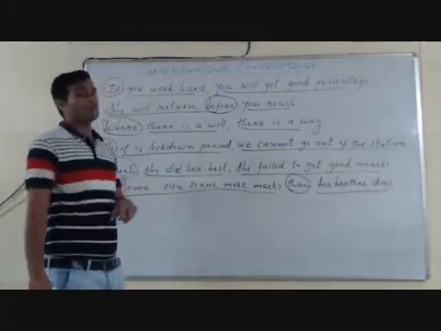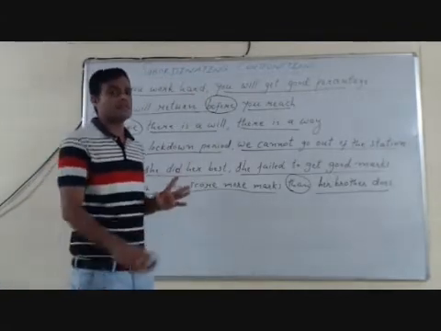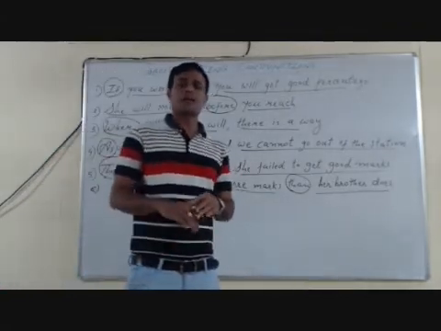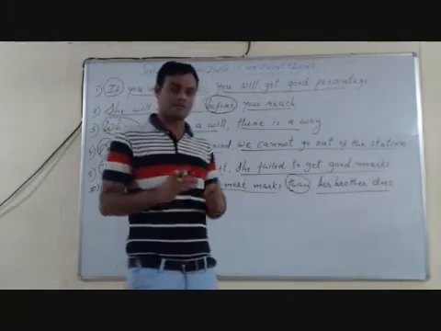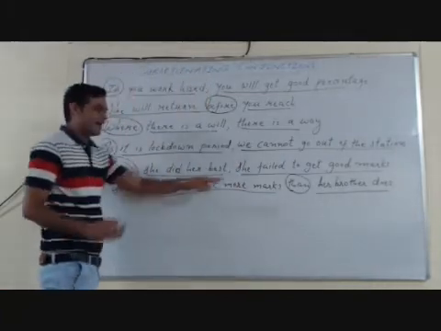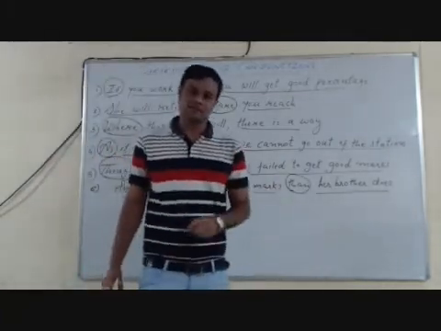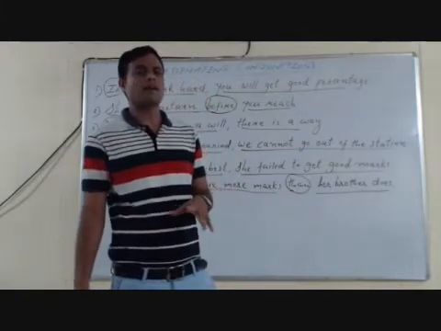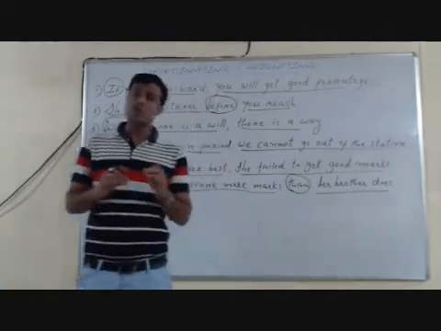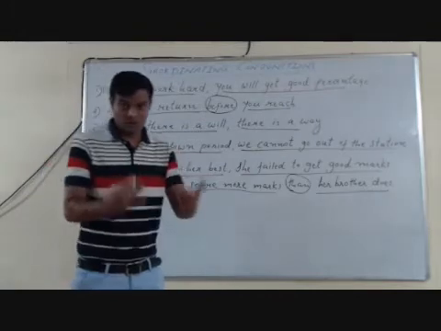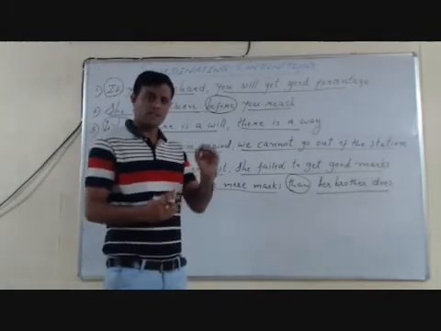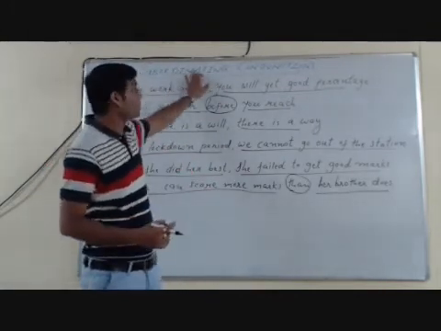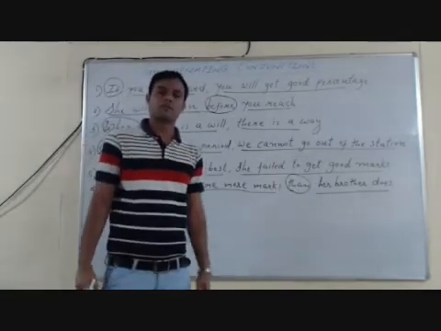Though, although and while, these three subordinating conjunctions are used to express contrasting ideas. And the last one, than and as. These two subordinating conjunctions are used to express comparison. So these are subordinating conjunctions.